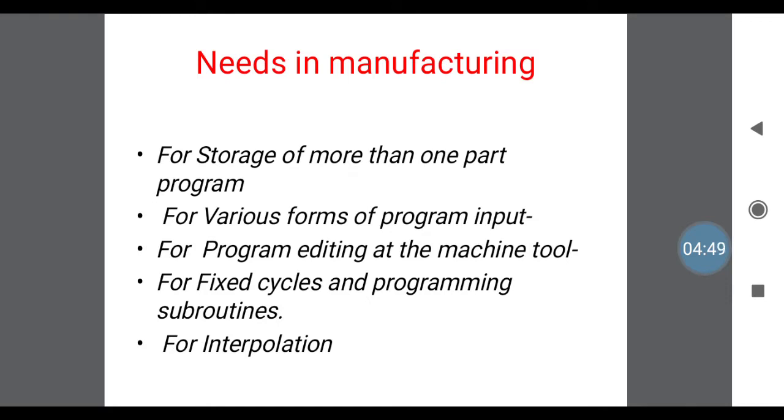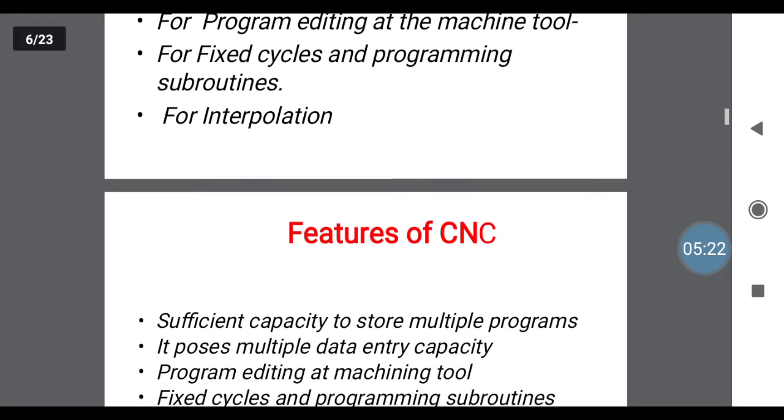Next one, for program editing at the machine tool. This is a main application. Once your program has started, we need to edit at the center or in between the work. That is only applicable in CNC machines, not NC machines. Next one, for fixed cycles and programming subroutines. Once you install the program with fixed cycles and subroutines, the same program you can use a number of times, that is fixed cycles. Next one, for different types of interpolation, that is circular, linear and non-linear.